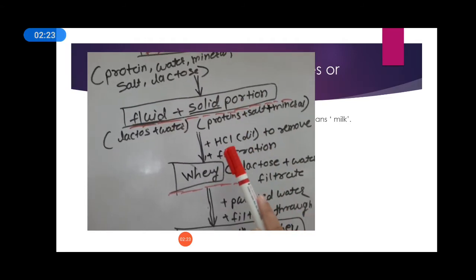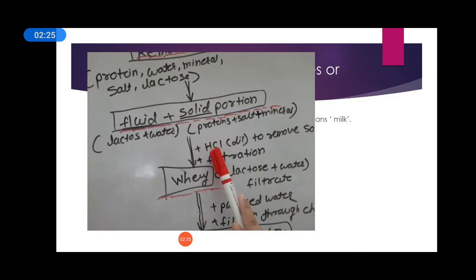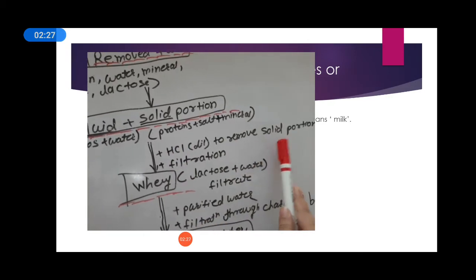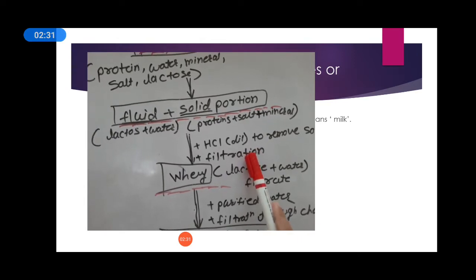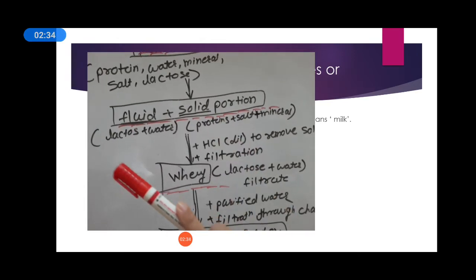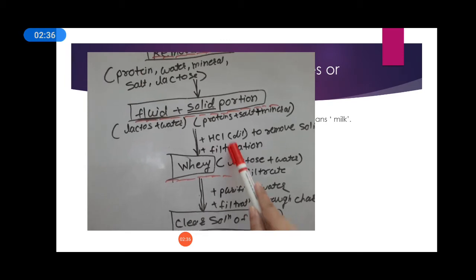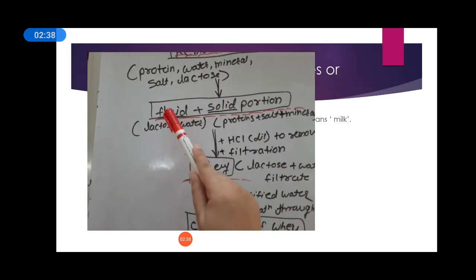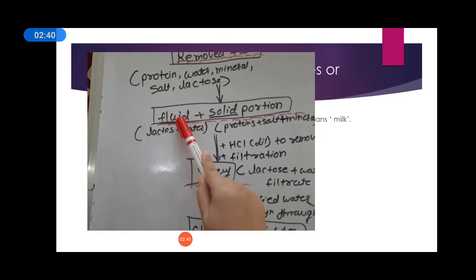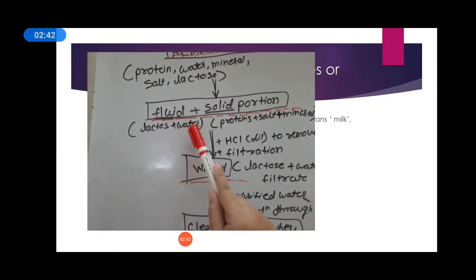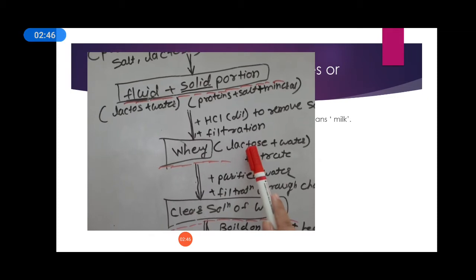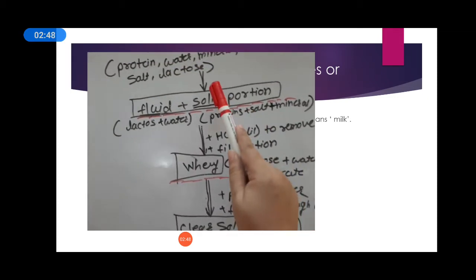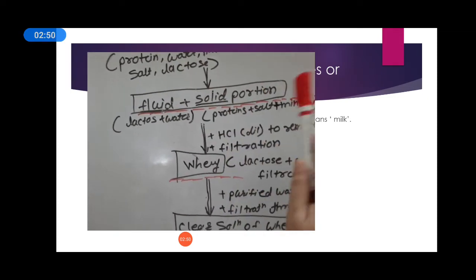So we add dilute HCl to remove the solid portion. Then we filter this solution, remove the solid portion, and we get only the fluid portion, that is lactose and water. We get a whey solution, which contains the lactose and the water.